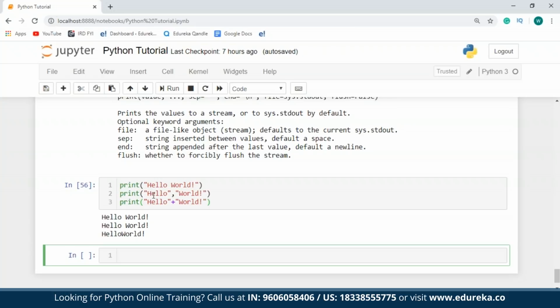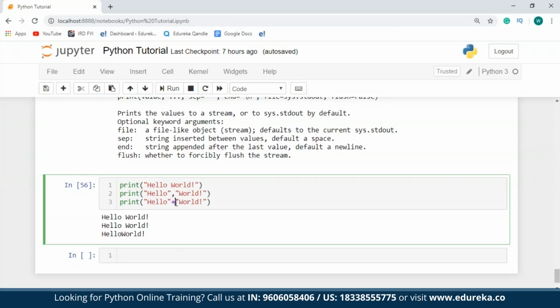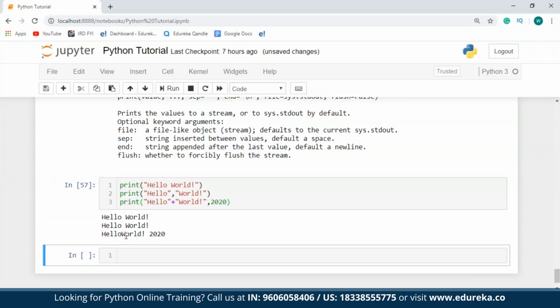In the second statement, I'm printing hello world as two different strings. In the third example, I've made use of a plus operator, which means I want to add the first string to the second string. I can also add in some numerical values, say 2020, and then print it. So here it is, hello world 2020.